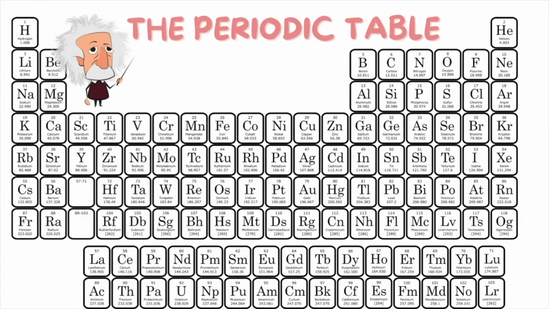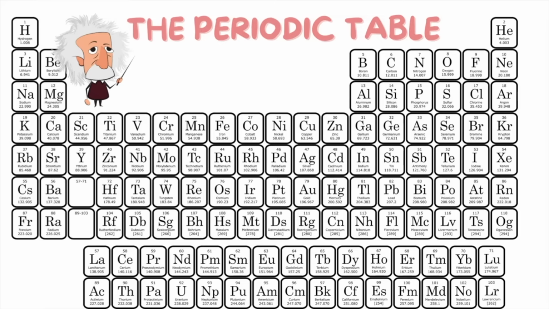The periodic table displays all 118 known elements. Each element we know is made up of a unique type of atom. And because each element is made up of a unique type of atom, no two are the same. So we can conclude that each one will have different properties or characteristics. There are several ways to put these elements into categories, but we're going to go over the most important and the most common ways to categorize them.